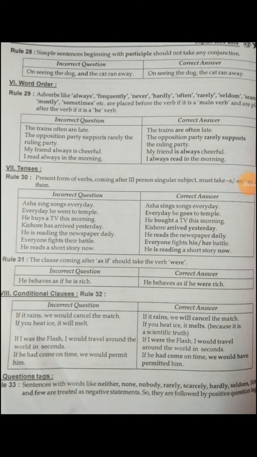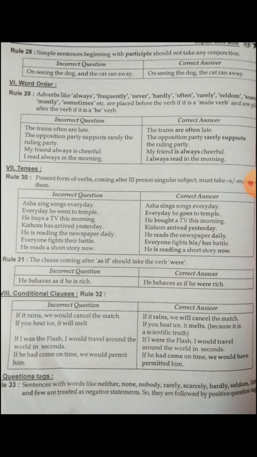Next, rule number 28. Simple sentences beginning with a participle should not take any conjunction. Simple sentences, that means we have discussed simple, compound, complex. In a simple sentence, beginning with a participle, that is the present participle. The verb added with the ing form is the present participle. So there are two participles, past participle and present participle. Seeing, in the sense, is a present participle. The verb added with ing form is a present participle.